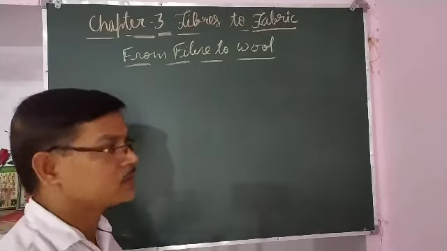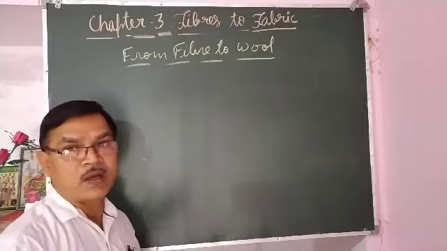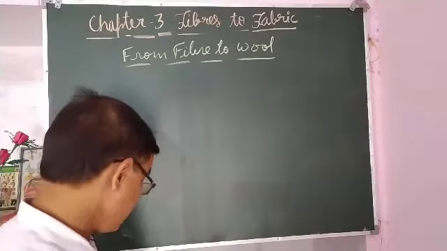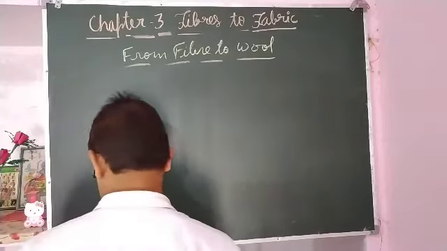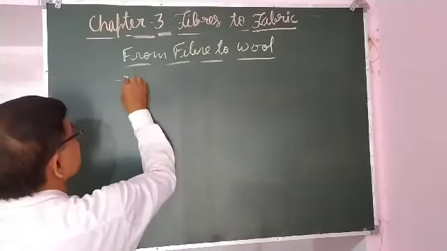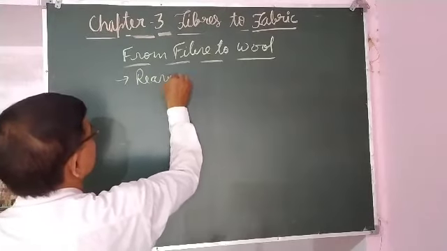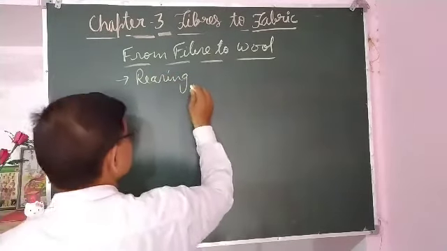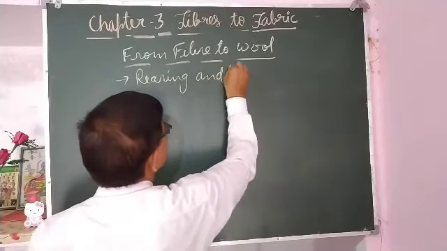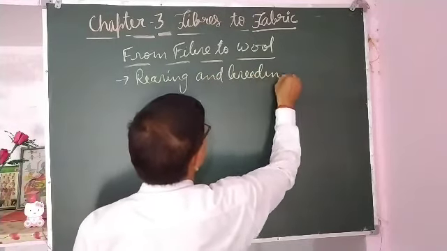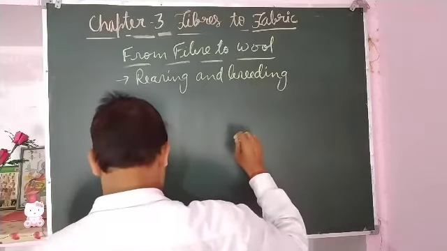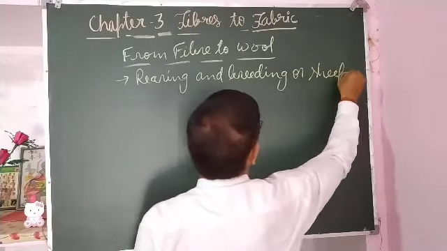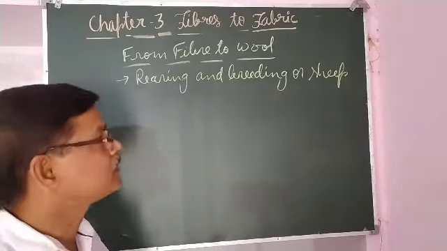How is it changed into wool? It has various steps. First is rearing and breeding of sheep.